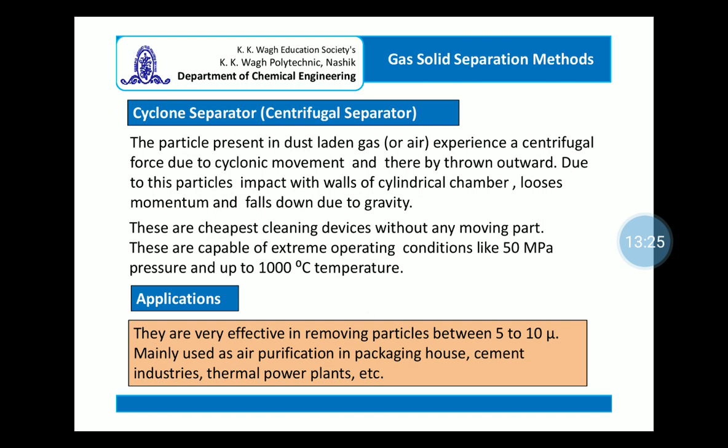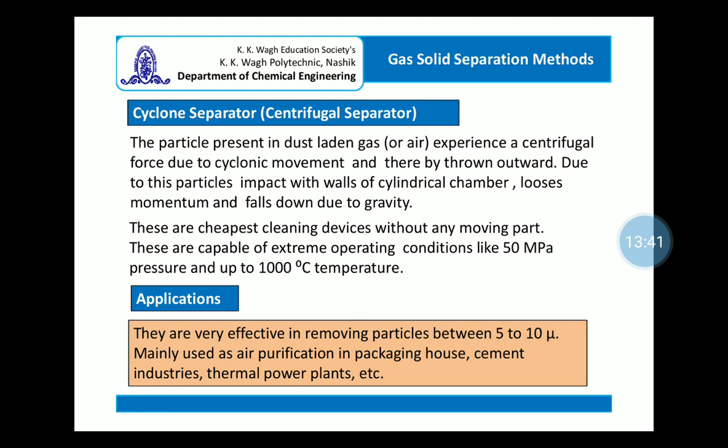Next is the cyclone separator. In a cyclone separator, there is basically a cylindrical chamber at the bottom of which an inverted cone like arrangement is fixed. There is a vortex finder at the center.